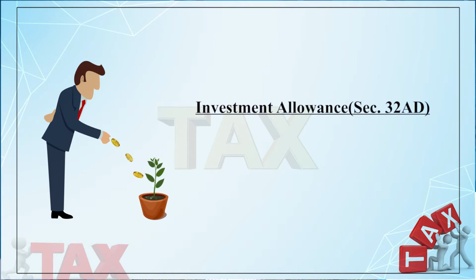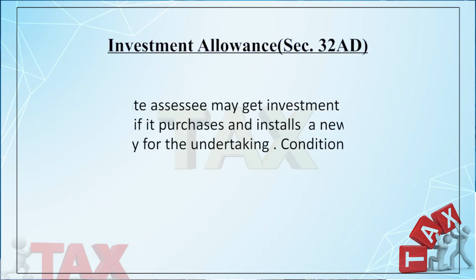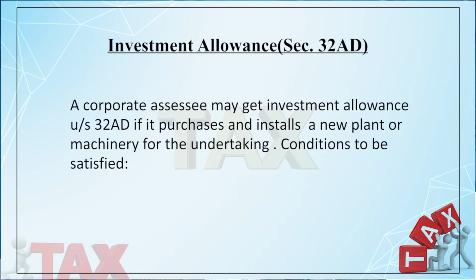It is in addition to the depreciation allowance under section 32. But to get certain deductions, one has to satisfy certain conditions. So, as per section 32AD, the corporate assessee has to satisfy certain conditions to get the advantage of the investment allowance.